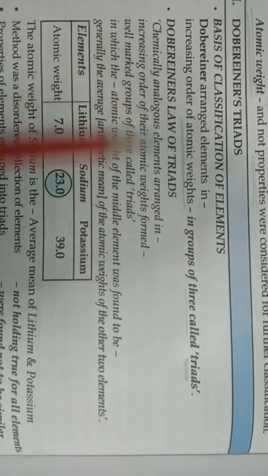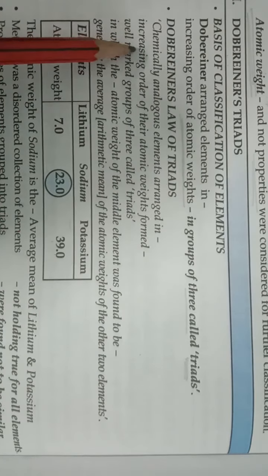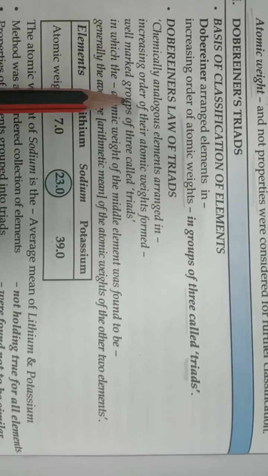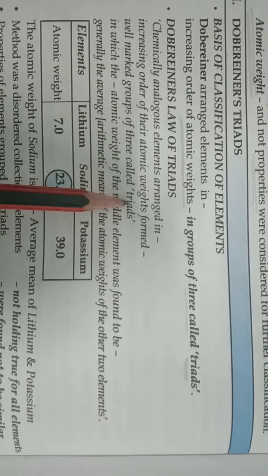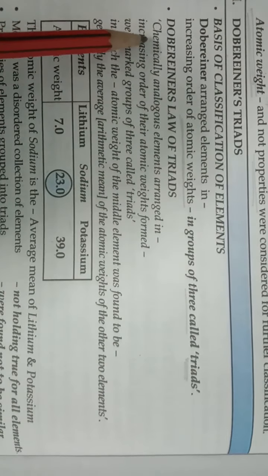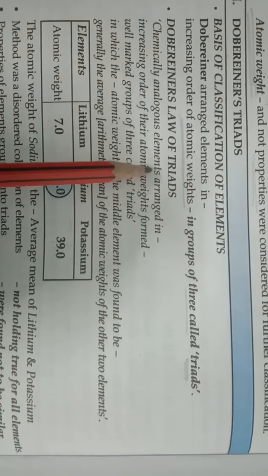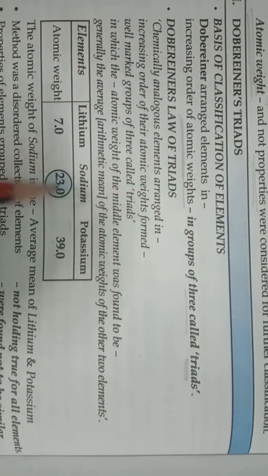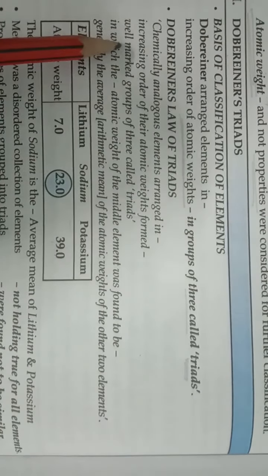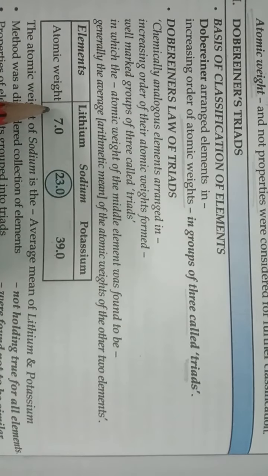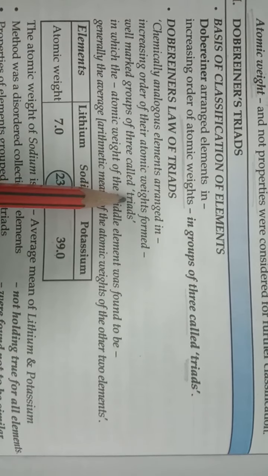Dobereiner's law of triads: chemically analogous elements arranged in increasing order of their atomic weights form well-marked groups of 3 called triads. According to Dobereiner's law of triads, when chemically analogous elements are arranged in increasing order of atomic weight, they form a group of 3 elements, and this group is known as a triad.